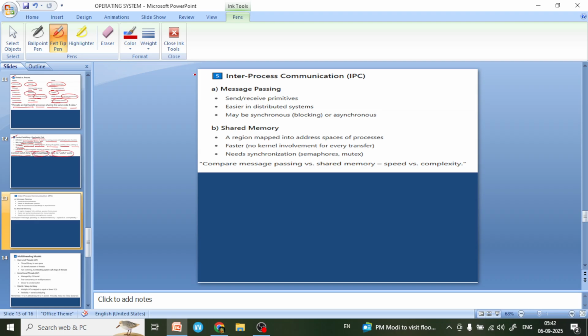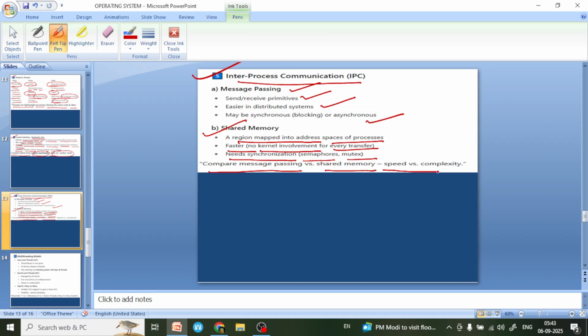And next is interprocess communication. In interprocess communication, we pass messages using send and receive primitives. It is easier in distributed systems. It may be synchronous or blocking, or asynchronous. Shared memory: a region is mapped into the address space of the processes, and it is very fast because there is no kernel involvement for every transfer. It needs synchronization, semaphores and mutex, and compare message passing with shared memory: speed versus complexity.